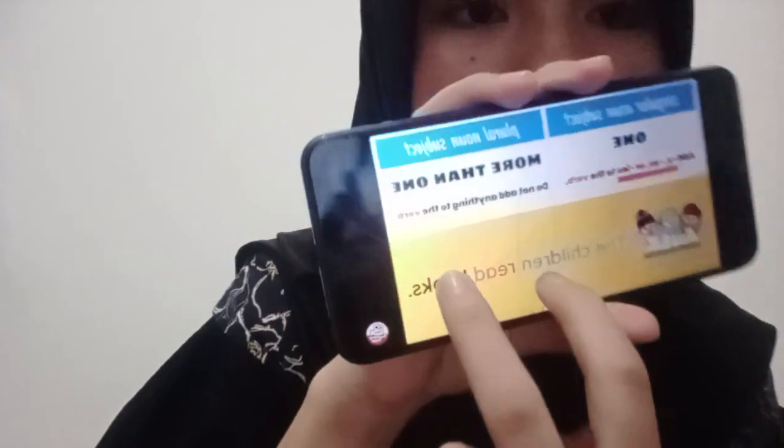What if there is more than one child? The children read books. The answer is plural, because children is plural, not singular. Singular is child and plural is children. So we don't add anything to the verb.